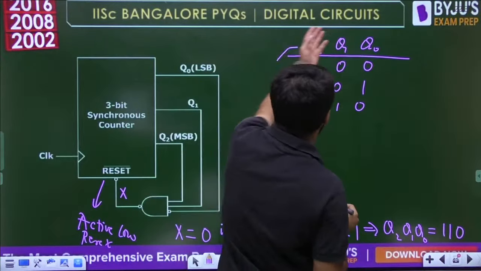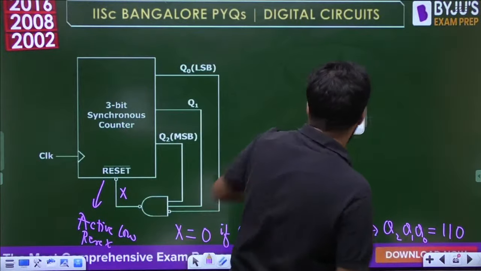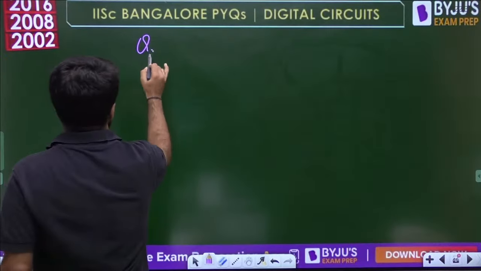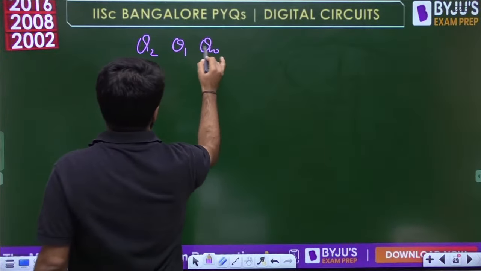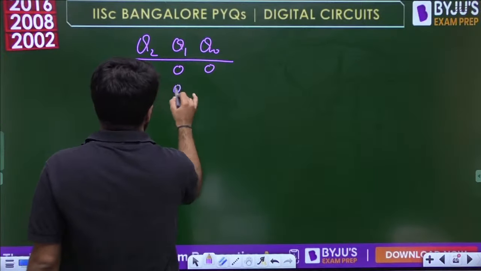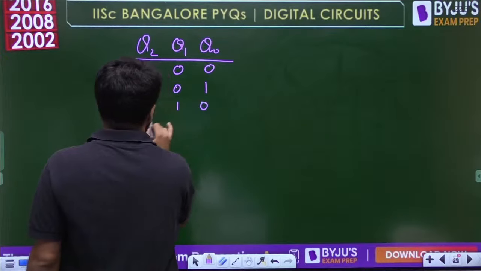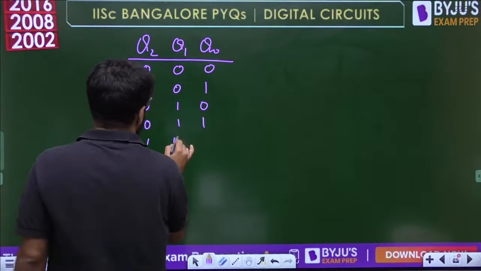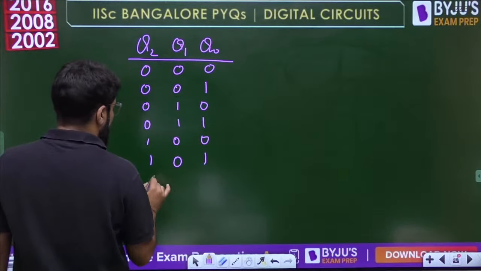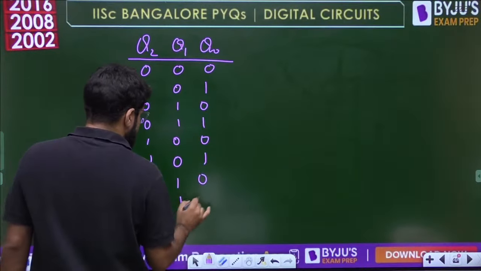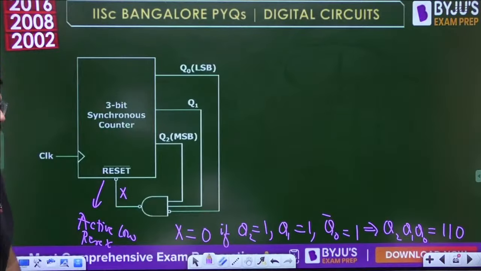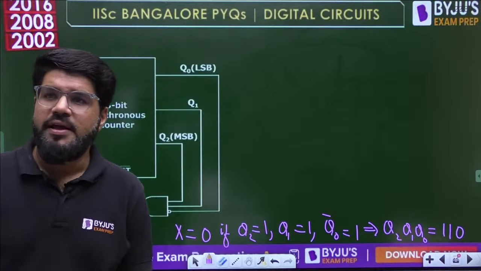Okay, let's go. I should write this in the next slide to have a crystal clear discussion. Q2, Q1, Q0. It starts from 0, 0, 0. Then we have 0, 0, 1, 0, 1, 0, 0, 1, 1, 1, 0, 0. Sorry. 1, 0, 1, 1, 1, 0, 1, 1, 0. Let's stop here. 1, 1, 0. Everybody, 1, 1, 0.